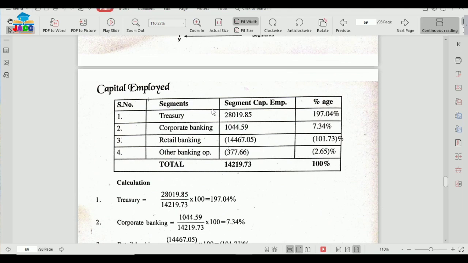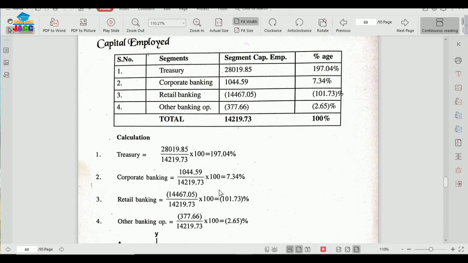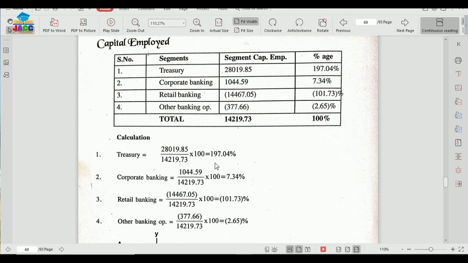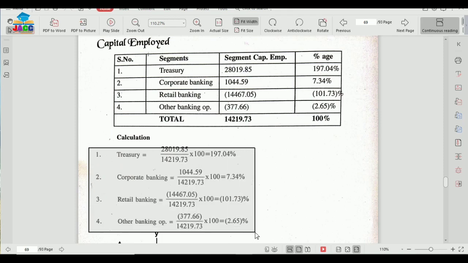And you can see that there is also some negative figure, so the percentage will also be negative. And this is the total. So how to calculate the percentages? This is to be calculated the same way as we calculated in sales analysis and profitability analysis. This is total of treasury. This is overall total. So this divided by this into 100 will be 197.04%. So this way capital employed analysis for all segments is to be made.